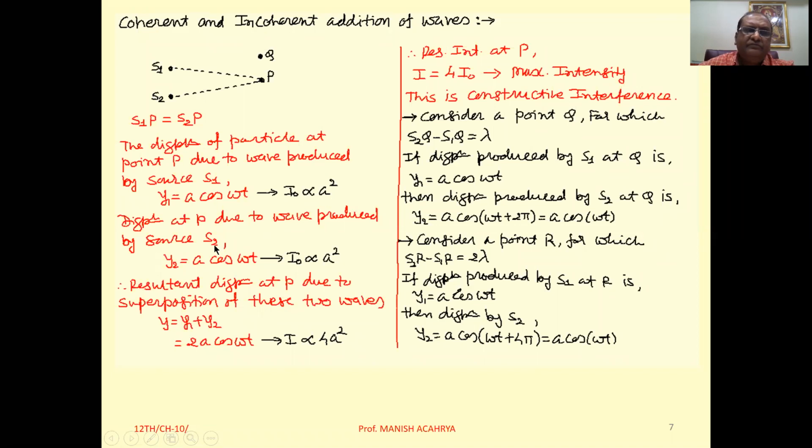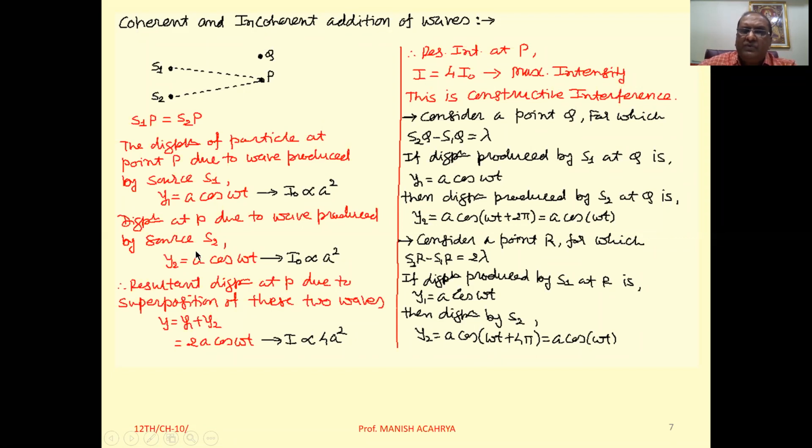Okay. હવે displacement of the particle at point P due to the wave produced from the source S2. Suppose it is y2 equal to a cos omega t. Here also the intensity is proportional to a square.